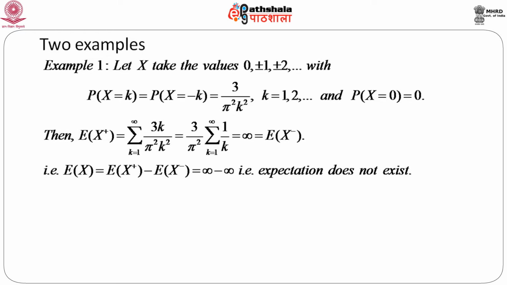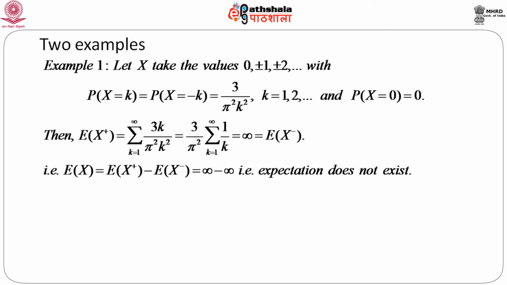Then if we calculate expectation of x plus, this is nothing but summation k equals 1 to infinity 3 by pi square k square times k. So, 3 by pi square is a constant, we can take this outside the summation sign, and this equals 3 by pi square into summation k equals 1 to infinity 1 by k. Now, the sum of this series equals infinity, that we know from the analysis class.